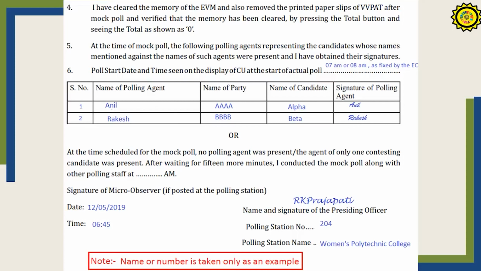In case no polling agent was there, after the "or" part you can just read: at the time scheduled for the mock poll, no polling agent was present, and therefore after waiting for 15 minutes, I conducted the mock poll along with the other polling staff. This has to be written and cited, but such a situation is very, very rare.